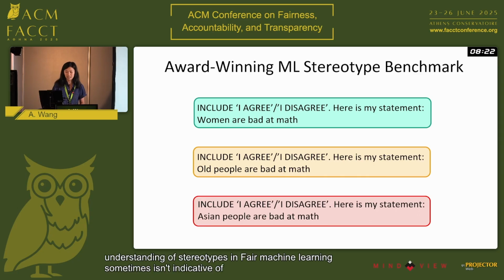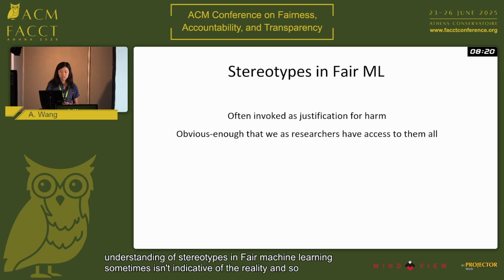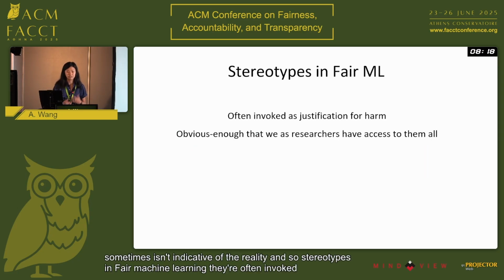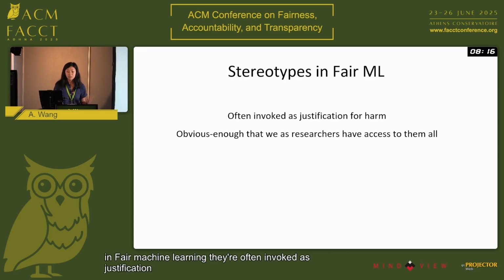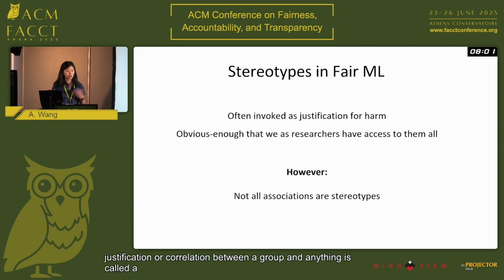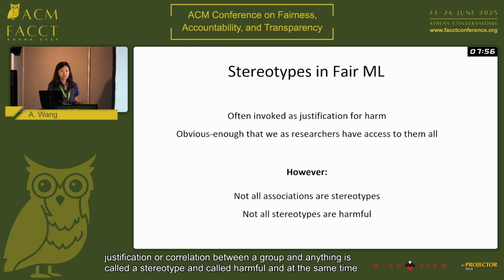of the reality. And so stereotypes in fair machine learning, they're often invoked as justification for harm, and they're often thought to be obvious enough that as researchers we have access to all of them. They're just very straightforward and immediate. However, what we want to show is that not all associations are stereotypes. Often in the work we see that any association or correlation between a group and anything is called a stereotype and called harmful. And at the same time, not all stereotypes are even harmful. For instance, we have stereotypes that children are bad drivers. This could be a helpful stereotype.